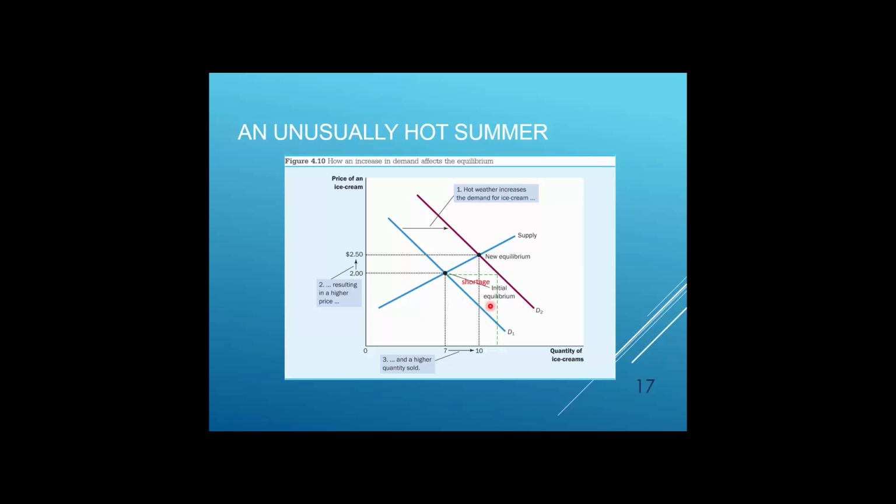As you could see, when initially demand curve shifts to the right, it doesn't mean that at the same time this price of $2 will automatically shift up to $2.50.